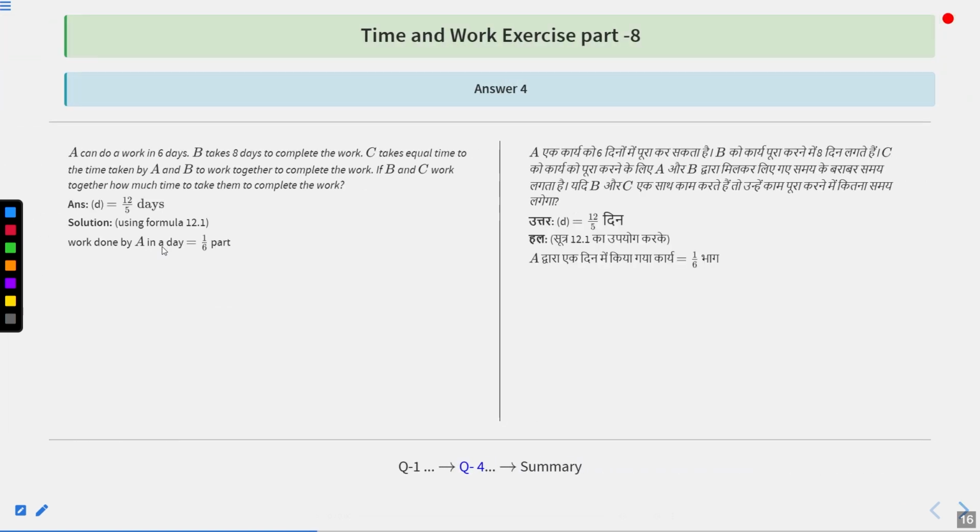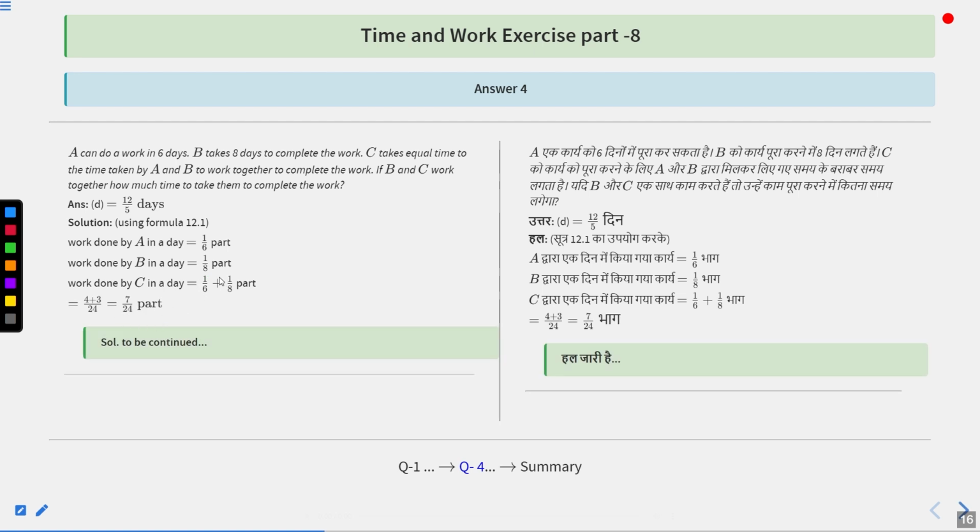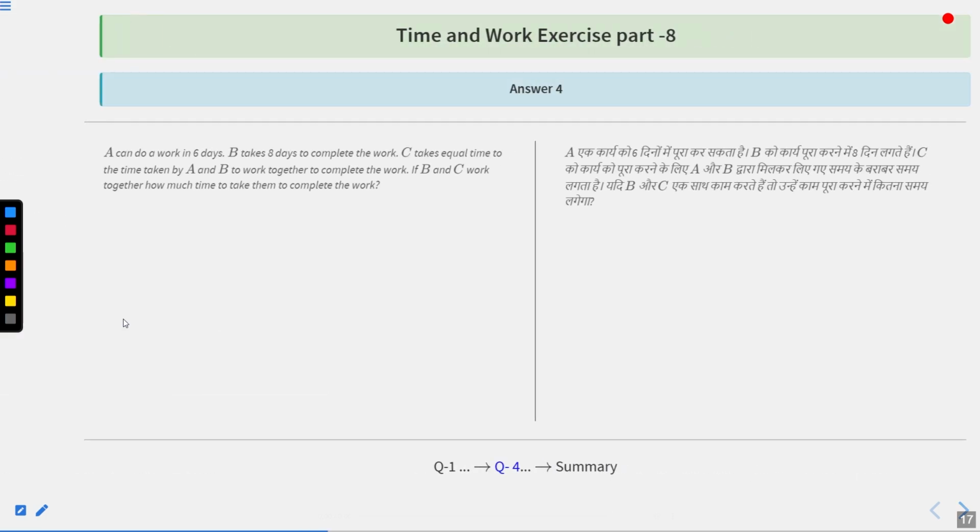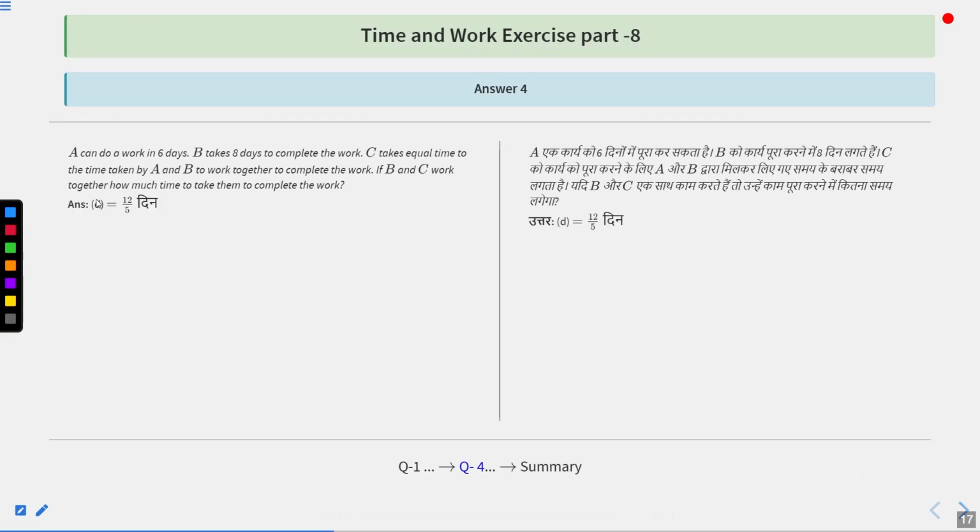Now, work done by A in one day is going to be 1 upon 6 part because A can do the work in 6 days. B was taking 8 days, that means in one day B can do how much part? 1 upon 8 part. C was taking equal time taken by A and B. So work done by C in one day is going to be the sum of both A and B, 1 upon 6 plus 1 upon 8. 1 upon 6 plus 1 upon 8 is going to become 4 plus 3 upon 24, that is 7 upon 24 part.